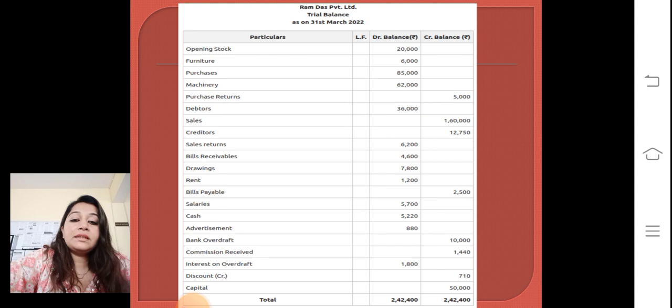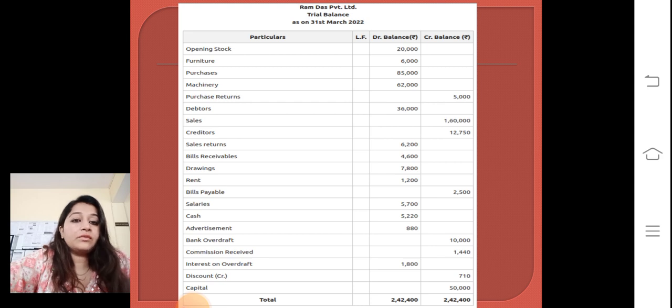This is what you can see on the screen. This is the pro forma of trial balance. First of all, at the top we need to write the name of the company. Second, trial balance. Third, the date. In this question we have the date as on 31st March 2022, and on this date we are preparing a trial balance. First column is of particulars, second column is of LF, that is ledger folio. Third column is the column of debit balance. All the debit balances should be recorded in this column. And the fourth column is the credit balance column. All the credit amounts will be recorded in this column. So this is the pro forma.